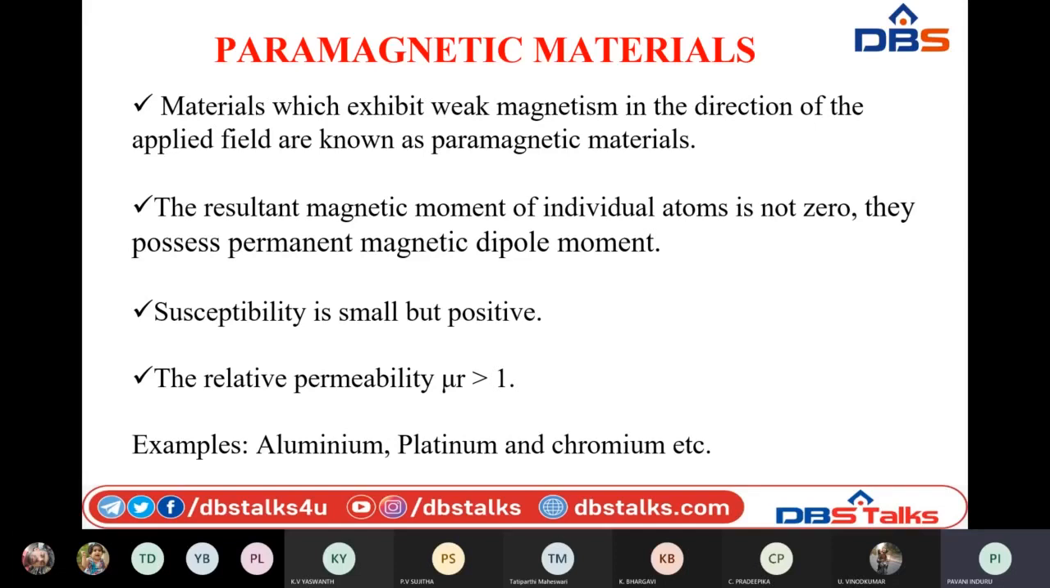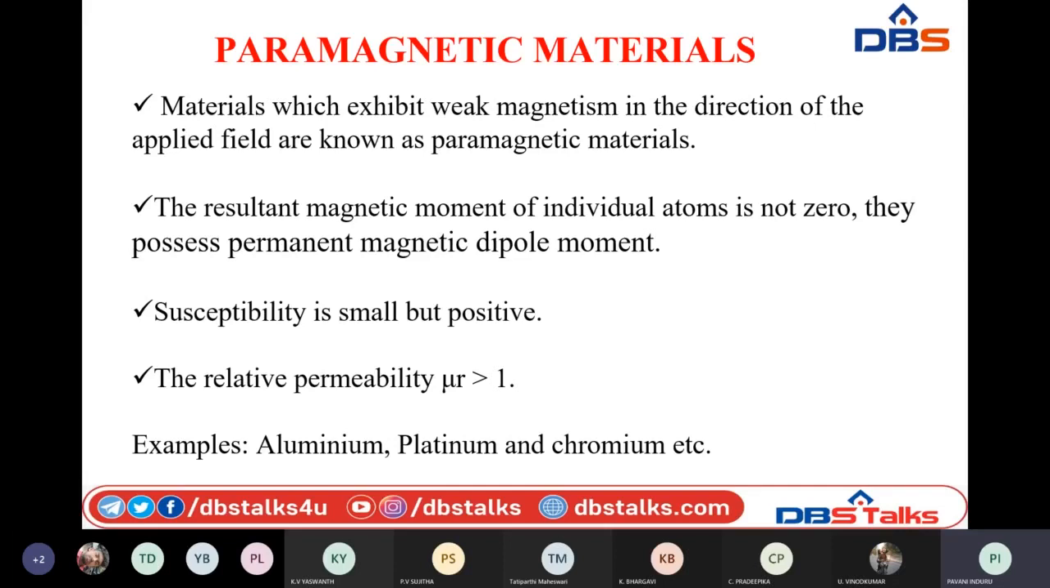So paramagnetic materials have weaker magnetism present in them. Here, the resultant magnetic moment of individual atoms is not zero because they possess some amount of permanent magnetic dipole moment. So they have dipoles present in them, and that is why the net dipole moment before the application of the external magnetic field is not zero. Whenever they are kept inside the magnetic field, all these dipoles try to align in the same direction. Though they have weaker capacity, they try to arrange in the same direction as the applied magnetic field. That is why they possess some amount of magnetism in them.